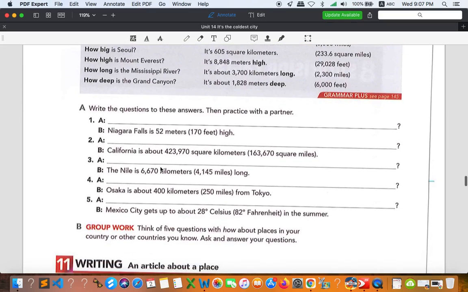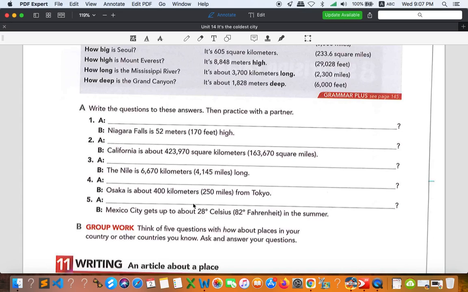That is your practice. So let's answer the questions by taking a look at number one, which is an example. As you can see right here, we have high at the end, so we should ask the question with how high, right? And right here we have square miles or square kilometers. You see square, so the question must be how big. And we see long, it should be how long.